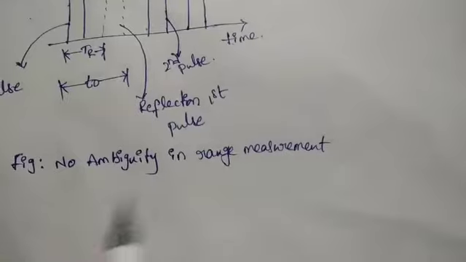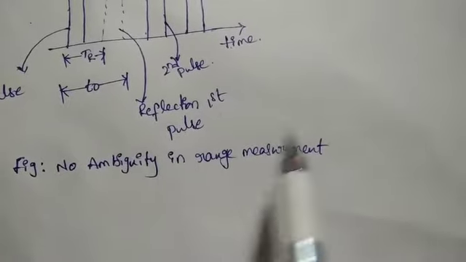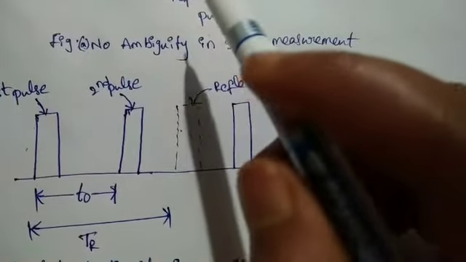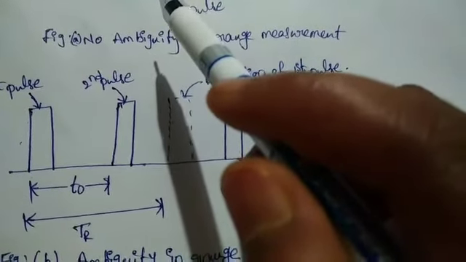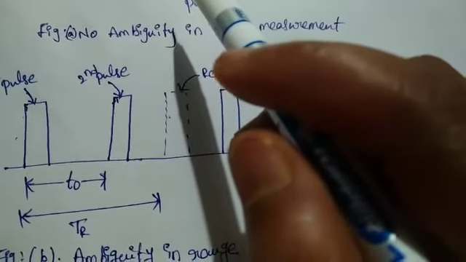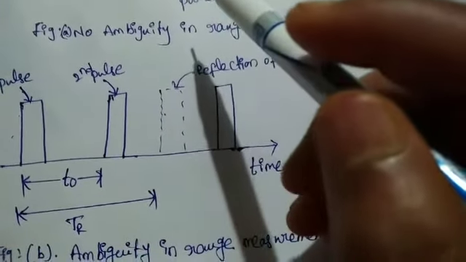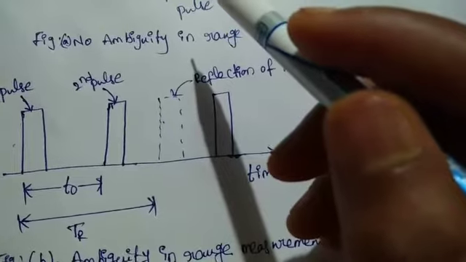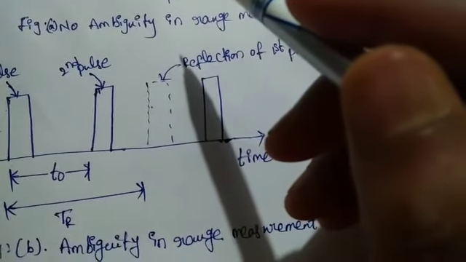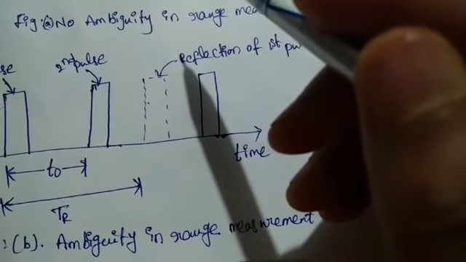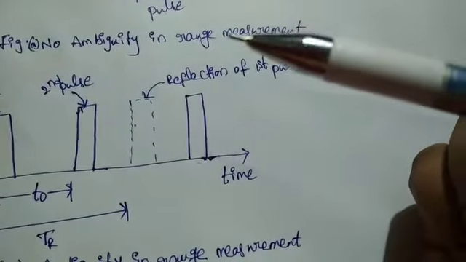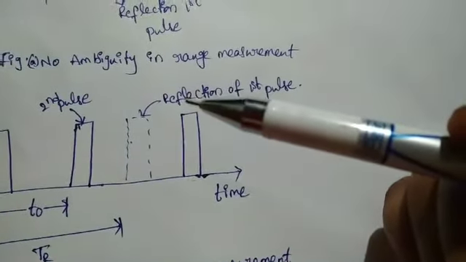No ambiguity means there is no confusion. But we notice that the reflection of the first pulse is received after the second pulse has been transmitted. This causes some confusion, since the radar, without any additional information, cannot determine whether the received signal is a reflection of the first pulse or the second pulse. This leads to an ambiguity in determining the range.